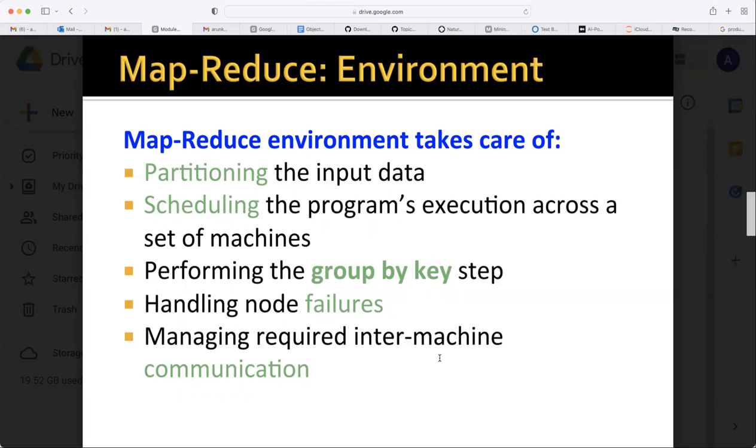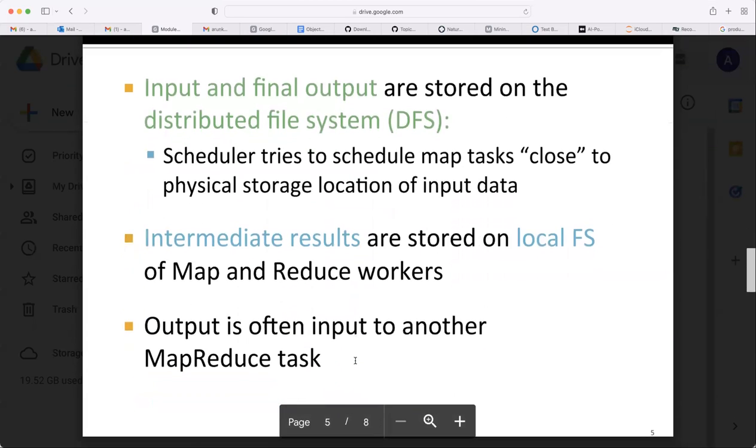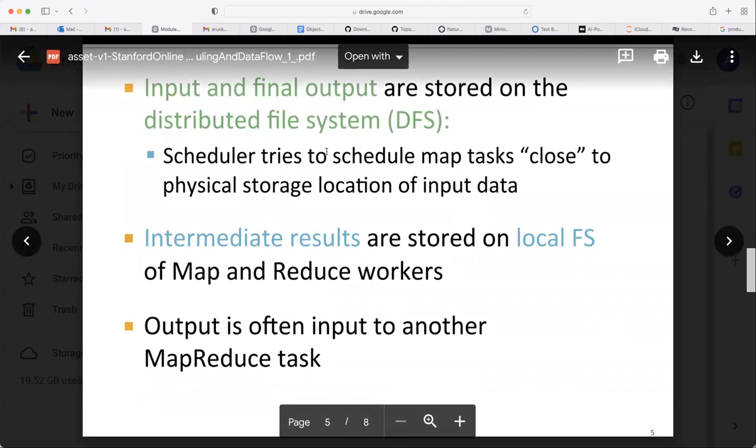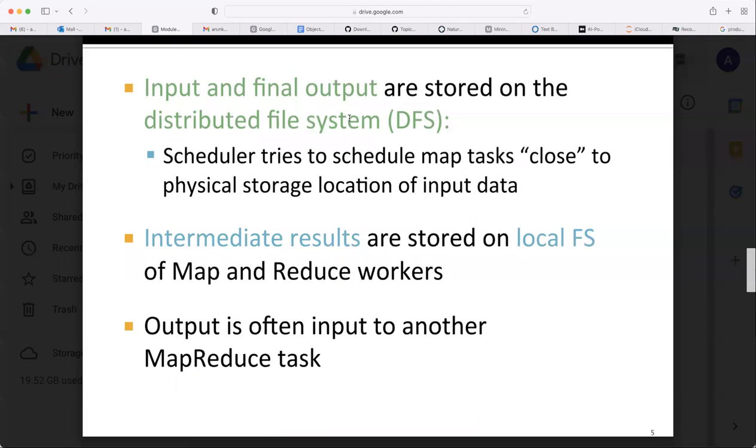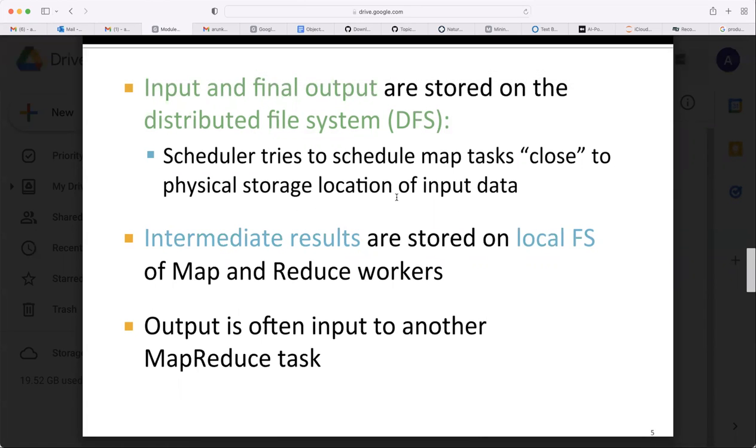Managing required inter-machine communication. The data, after processing, generates the outputs. That output should be conveyed to the master node. So data flow input and final output are stored on the distributed file system, because output also may be a very big file. That's why it may be stored in the distributed file system again. Scheduler tries to schedule map tasks close to the physical storage location of input data. This is our second principle: bring the computation close to data.